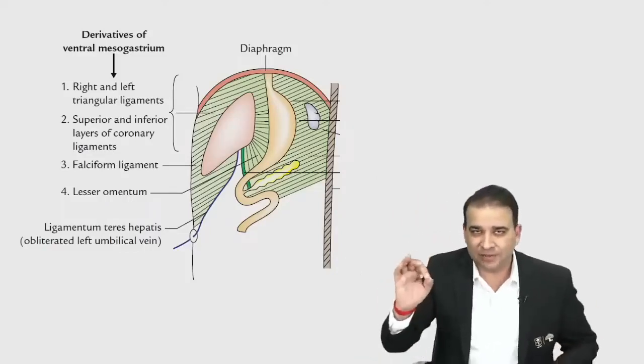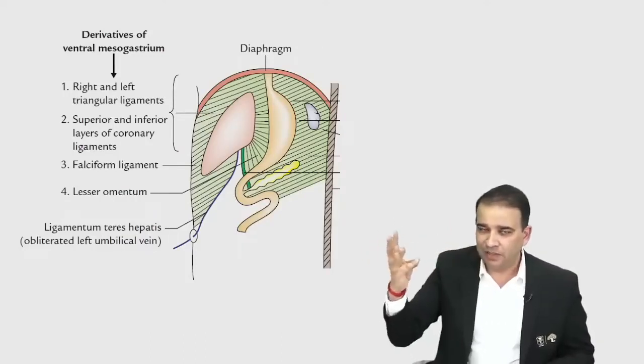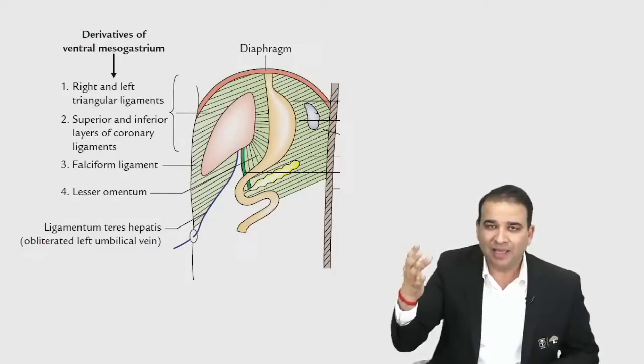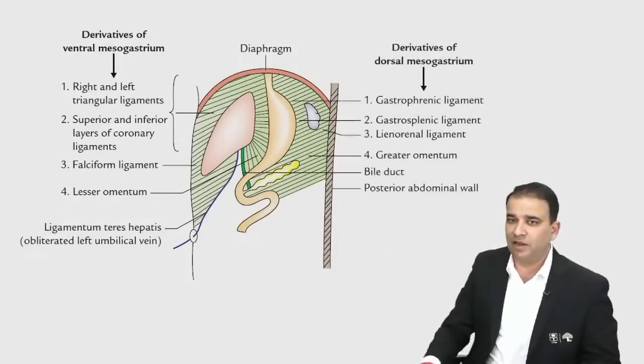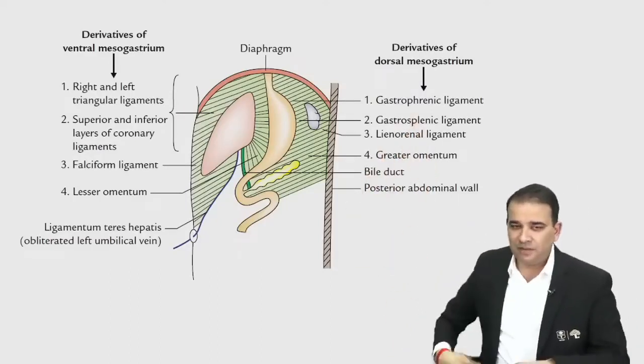Just say the derivatives of the dorsal mesogastrium in your head. The derivatives of the dorsal mesogastrium will be the greater omentum, gastrophrenic ligament, gastrosplenic ligament, and lienorenal, or you can say the splenorenal ligament. All these are the derivatives of the dorsal mesogastrium.